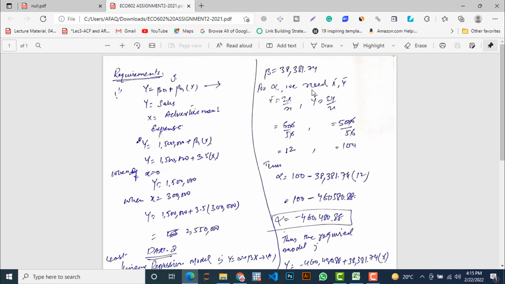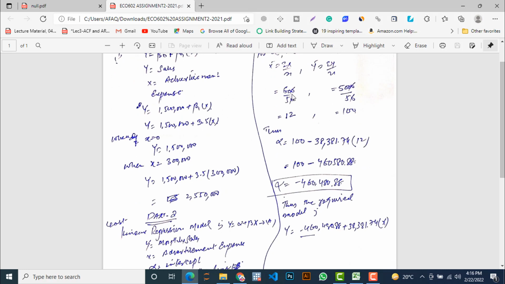So for alpha, we need x bar, y bar, which is x mean, y mean. So x bar is equal to summation x divided by n. Y bar is equal to summation y over n. 600 divided by 50, 5000 divided by 50, because n is equal to 50. We get x bar is equal to 12 and y bar is equal to 100. Thus, alpha is equal to y bar minus beta x bar.